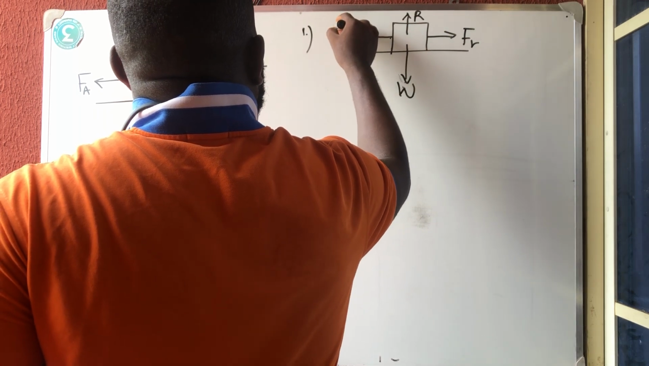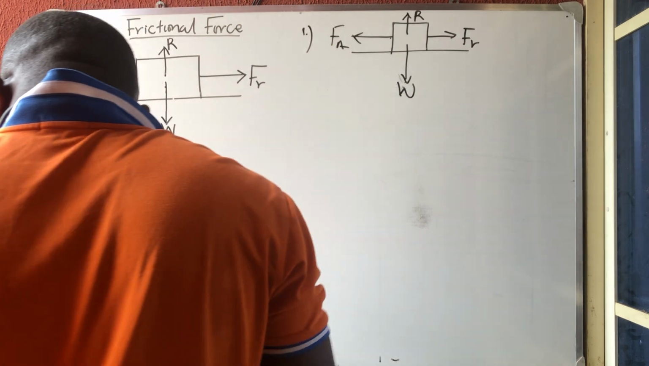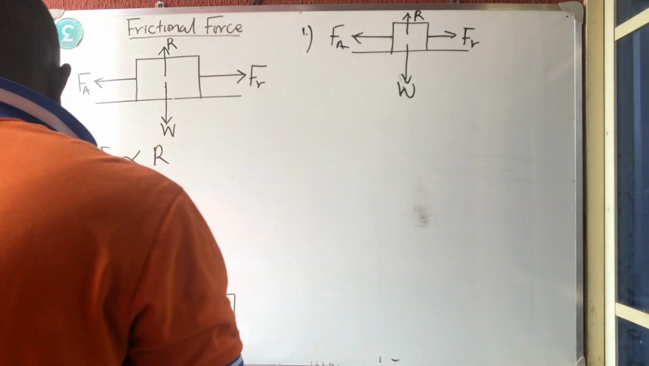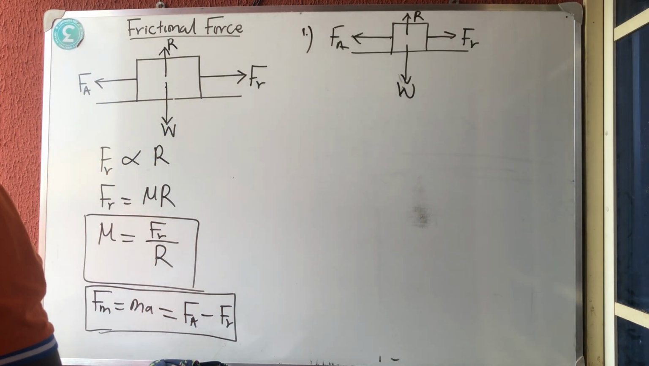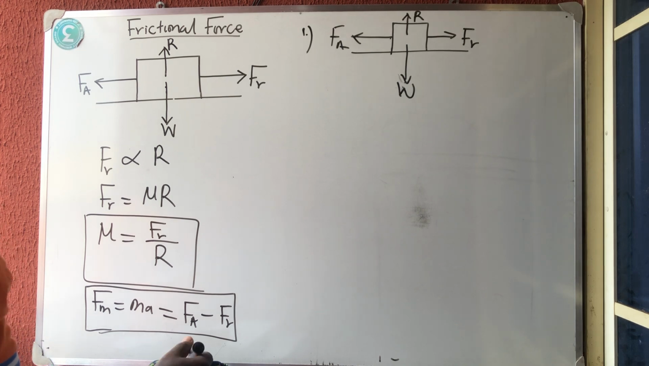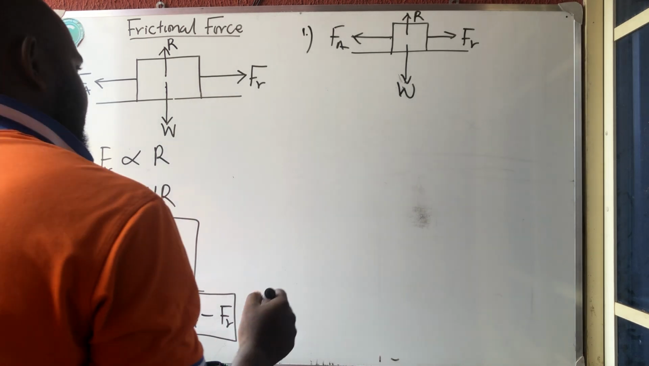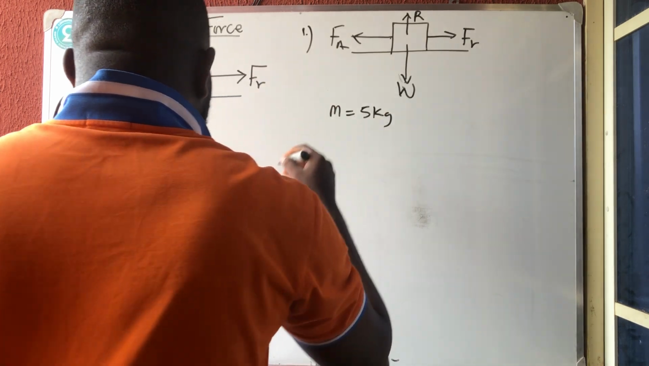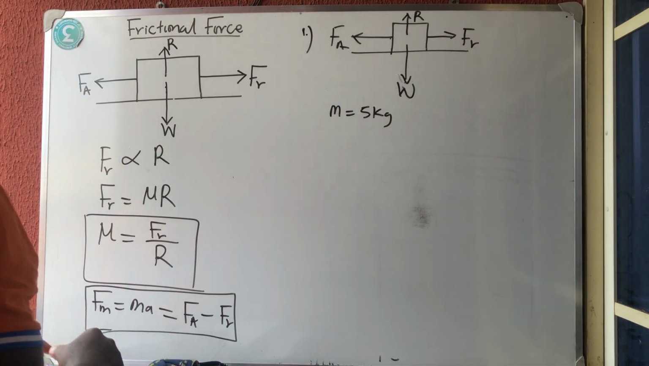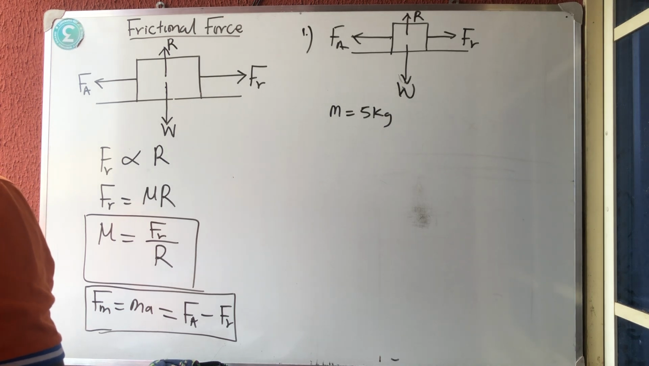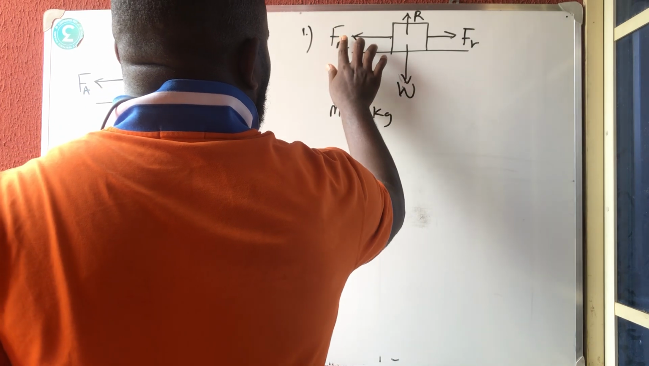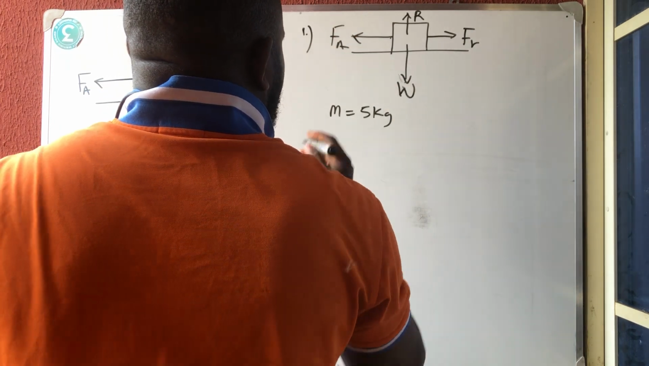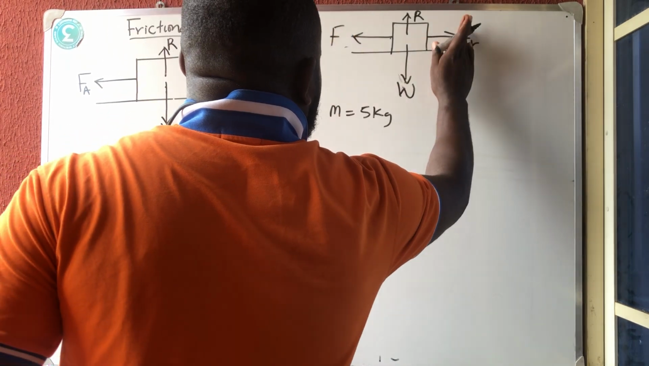Now they said the diagram above illustrates a body of mass 5 kg. So they gave us the mass of this body, which is 5 kg. I don't want to be reading it out, so you'll be writing it yourself. The body is being pulled by a horizontal force F. They pulled it with a horizontal force F. So let me just write exactly what they wrote.